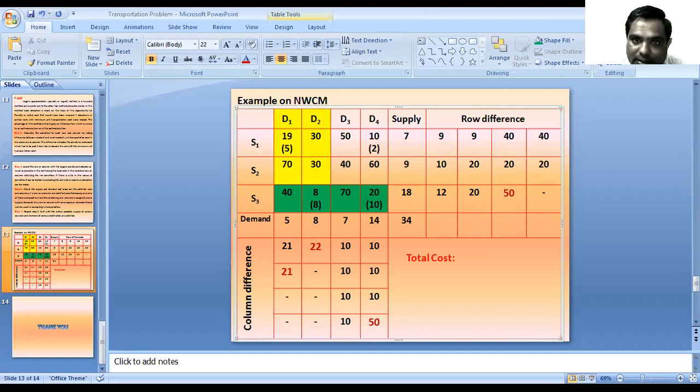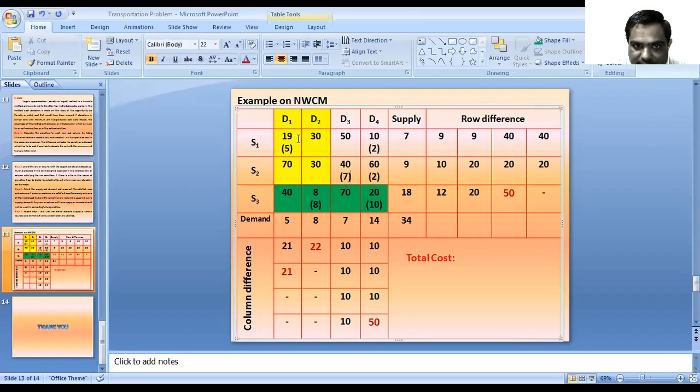Again, 2 units are remaining, so we can allocate the remaining 2 units in S2 D4. Then the supply of S2 source is 9 units. Out of these 9 units, we allocated 2 units, which means 7 units are remaining. So in this way, we fulfill the demand of all the destination centers and supply sources.